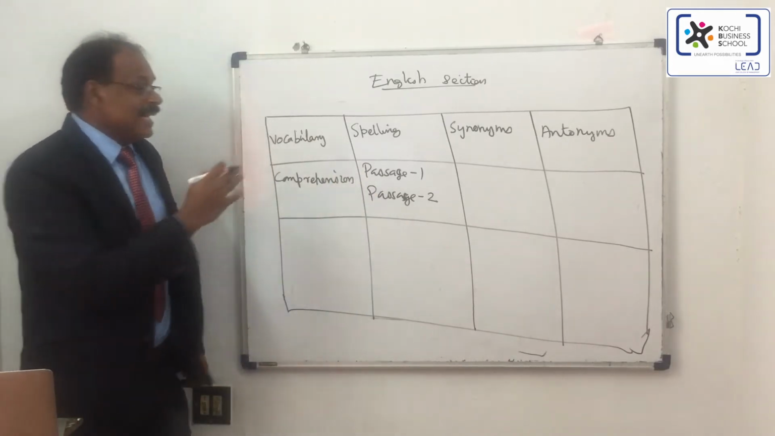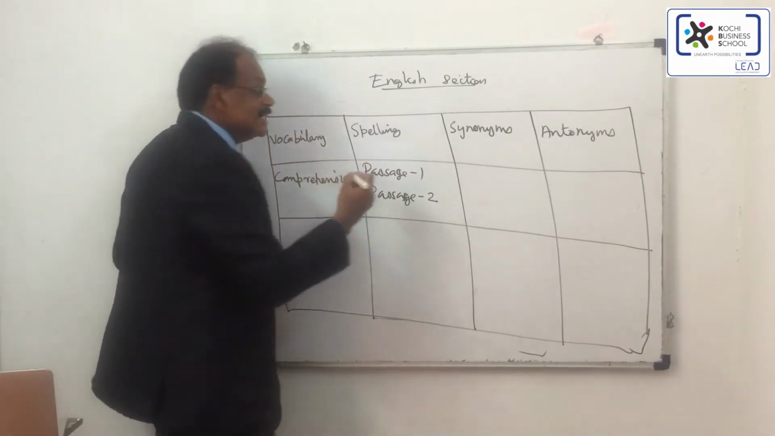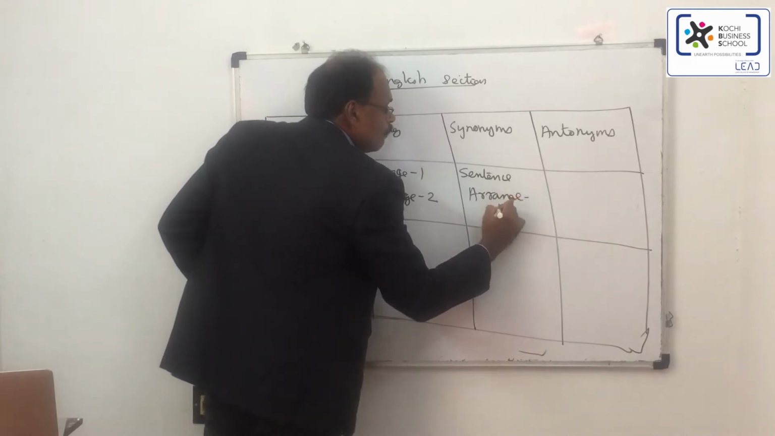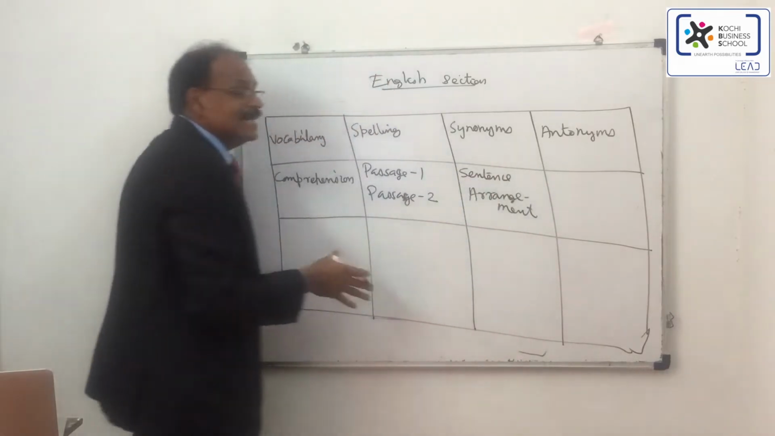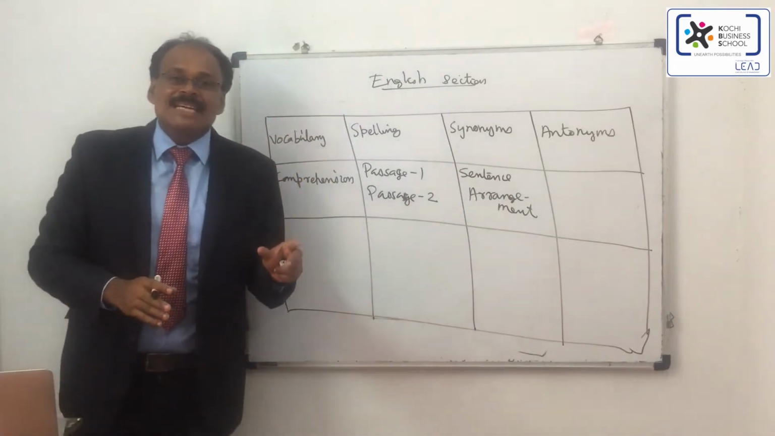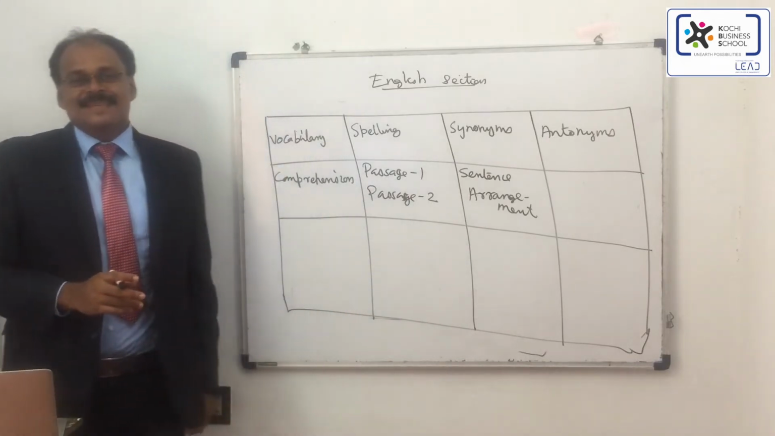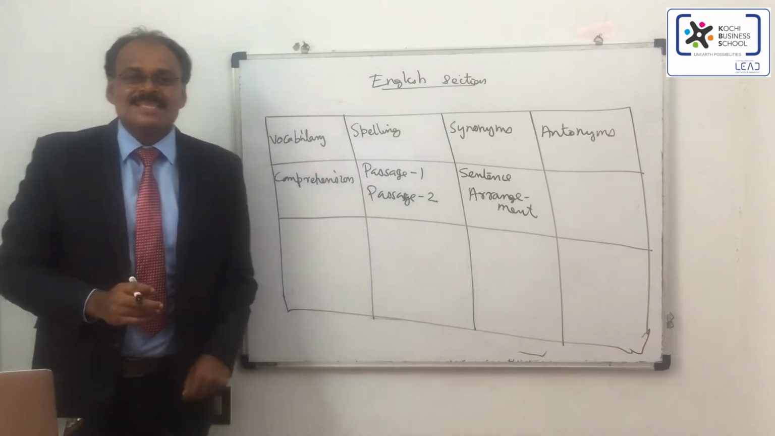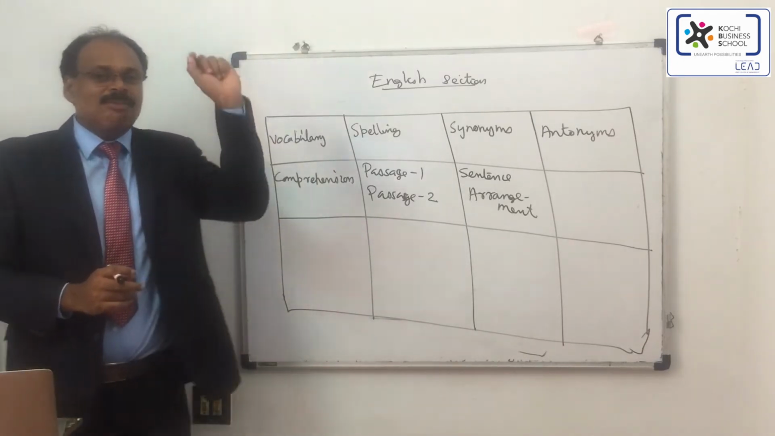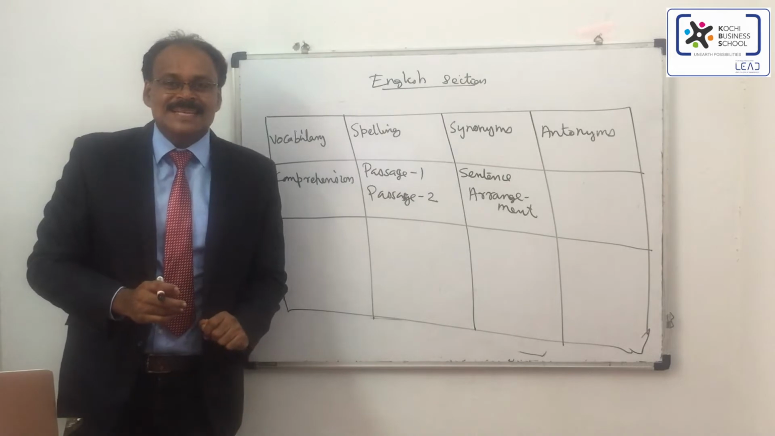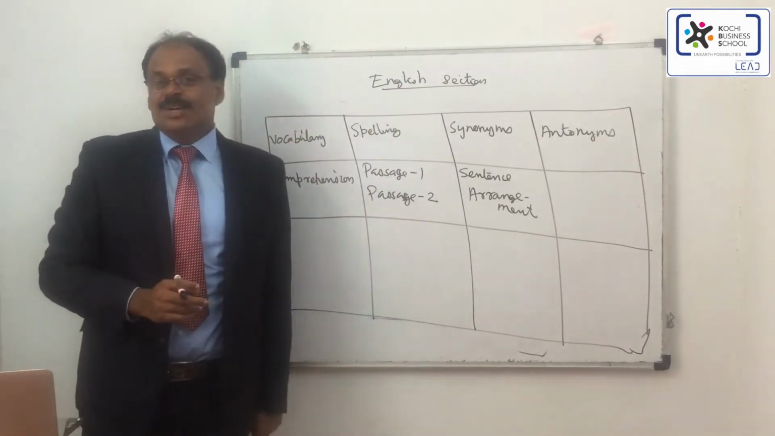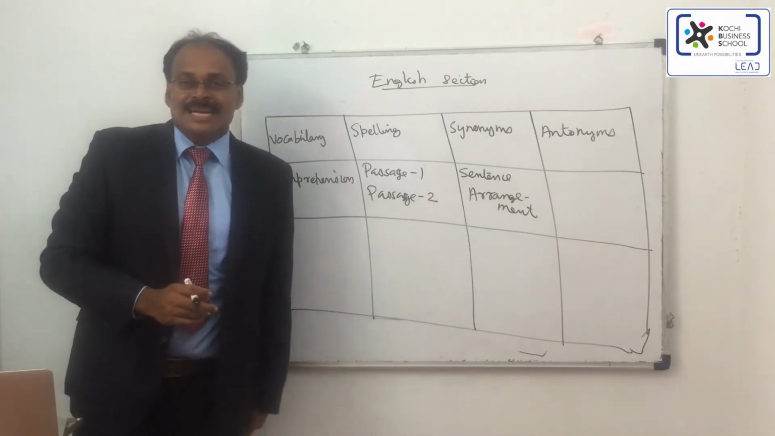Then you can see another type of question, that is sentence arrangement. In sentence arrangement, you will be given 6 sentences, S1, S2, S3, S4, S5 and S6, and they'll be giving you the first sentence and the last sentence, and the remaining sentences you have to arrange in order. So that is the sentence arrangement.